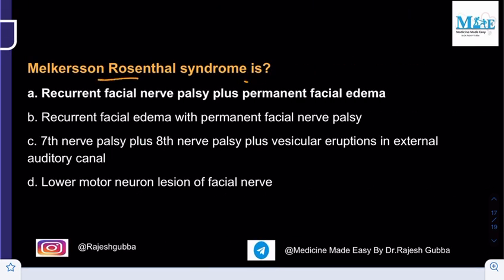Then followed by that, Melkerson-Rosenthal syndrome. The options are: recurrent facial nerve palsy plus permanent facial edema; recurrent facial edema with permanent facial nerve palsy; seventh nerve palsy plus eighth nerve palsy plus vesicular eruptions in the external auditory canal; lower motor neuron lesion of the facial nerve. If you take the Melkerson-Rosenthal syndrome, it is the one where you have recurrent facial nerve paralysis. Along with that, there is also the facial edema.